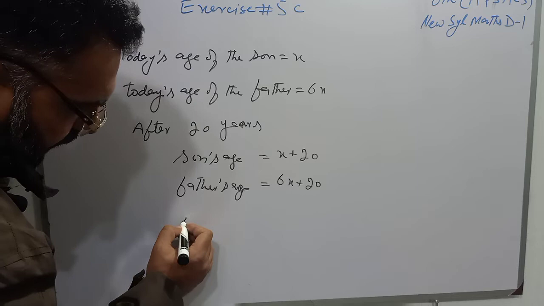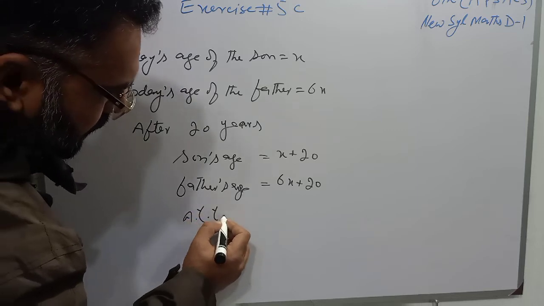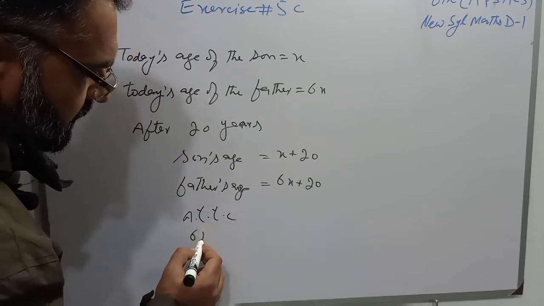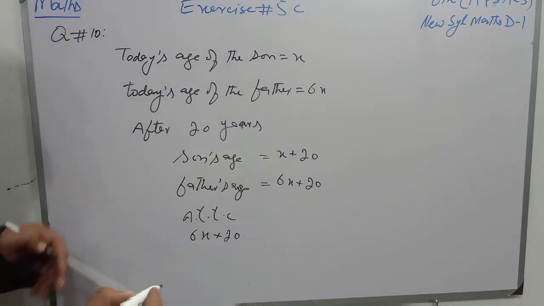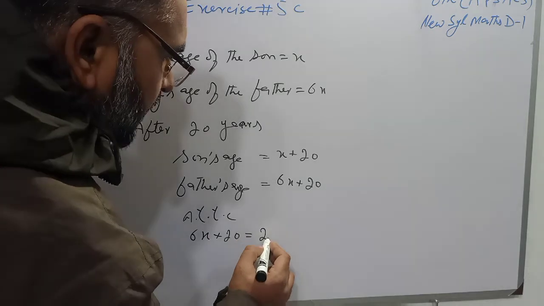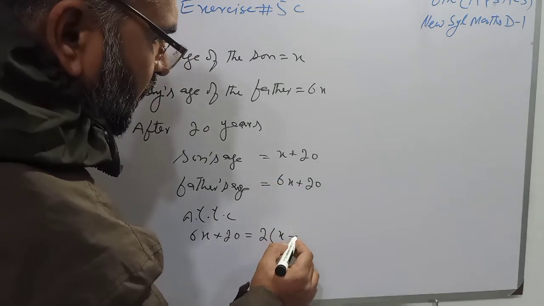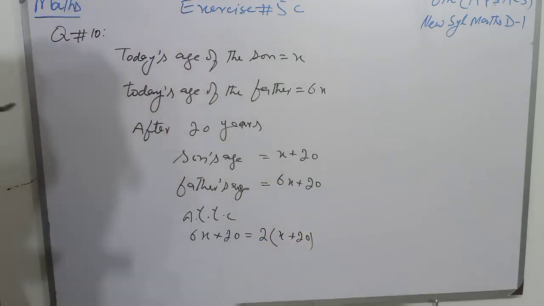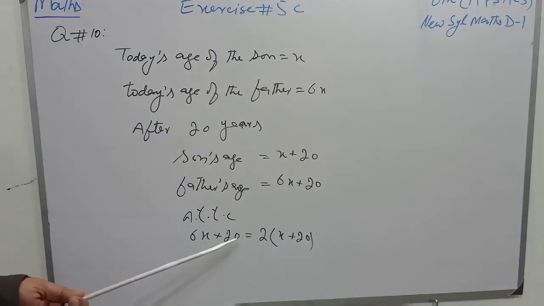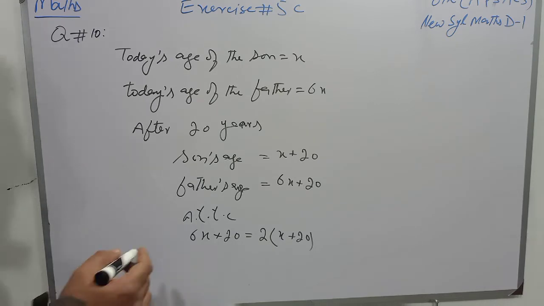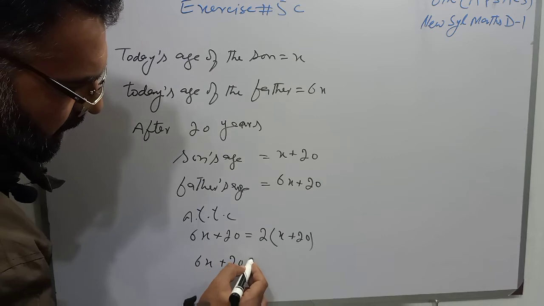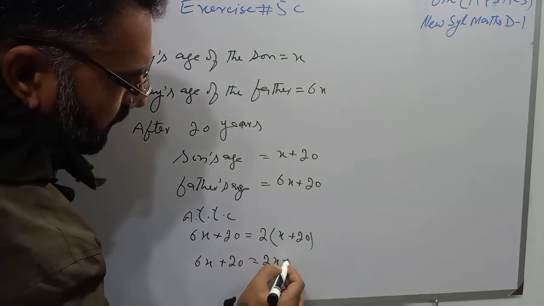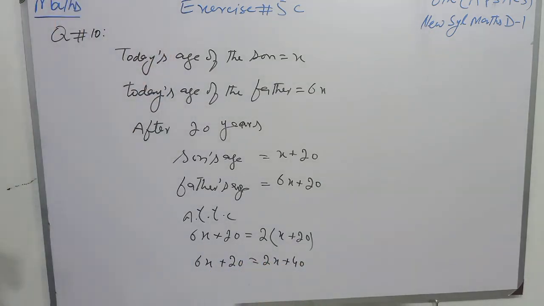So according to the condition of the question, 6x plus 20, that is the father's age after 20 years, will be equal to twice the son's age after 20 years. So students, it is the equation in which we will find the value of x. 6x plus 20 is equal to 2x plus 40.